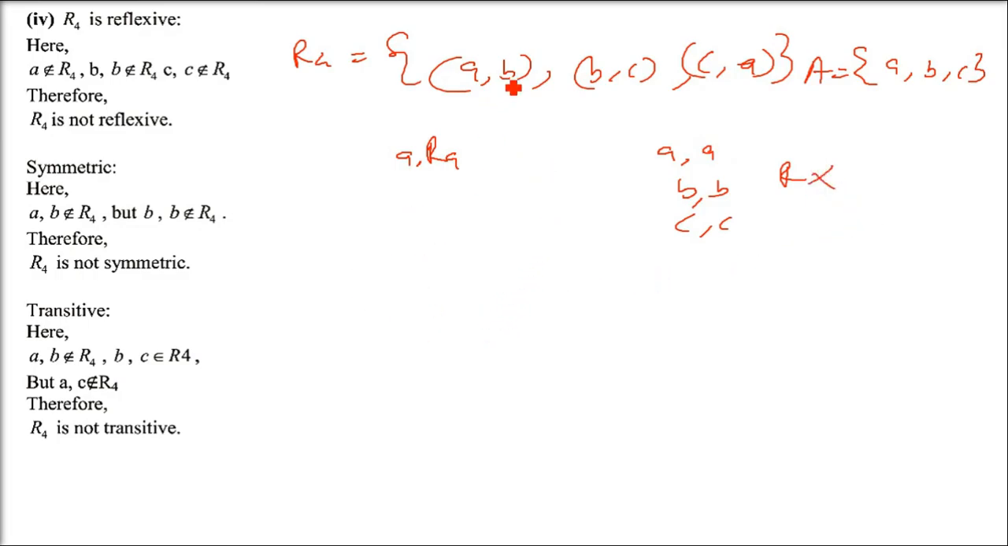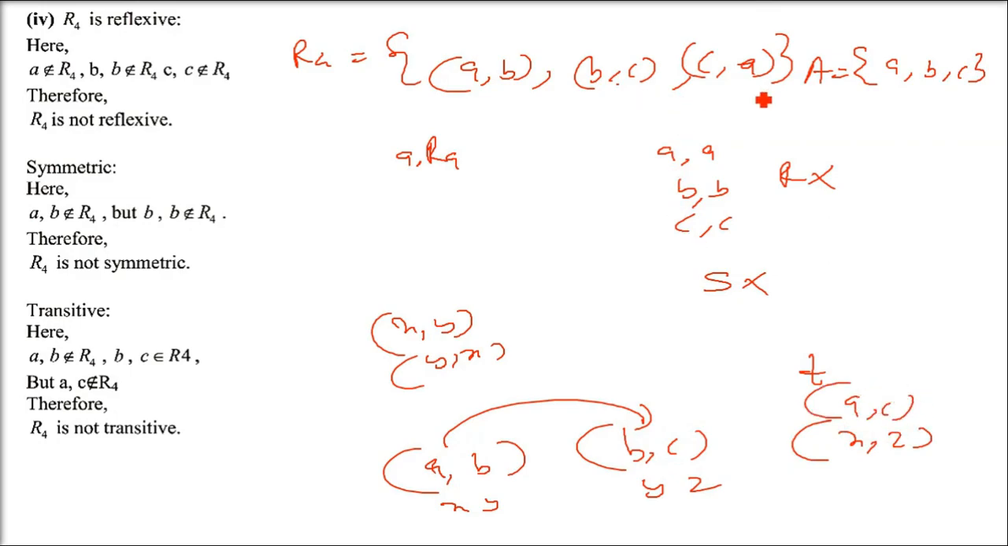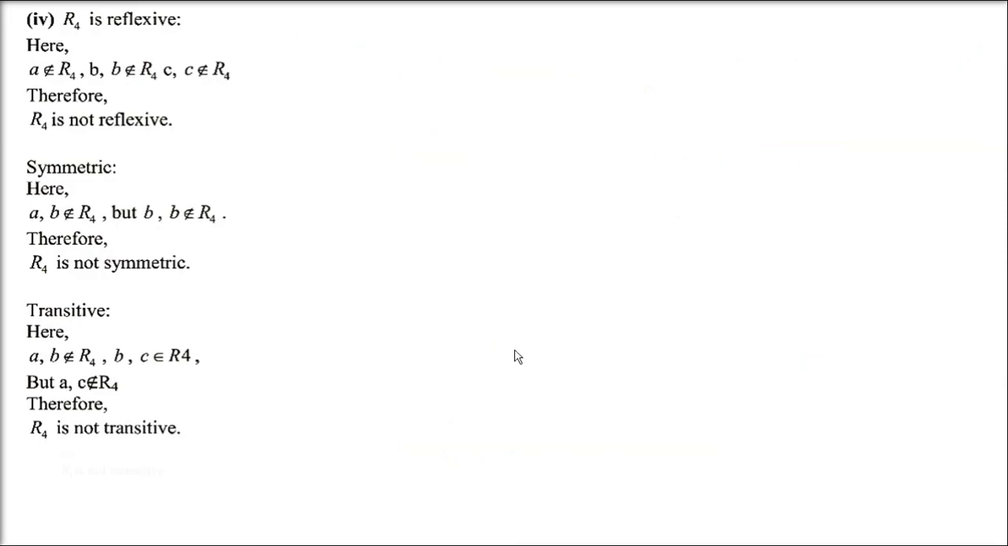Now coming to symmetric. If AB is there, is BA there? No. If BC is there, is CB there? No. If CA is there, is AC there? No. So it is not symmetric. XY is there, YX should be there. Now coming to transitive, AB is there and BC is there. So AB is XY, and BC is YZ. So is AC there or not? XZ. No, it is not there, only CA is there. So it is not transitive also.